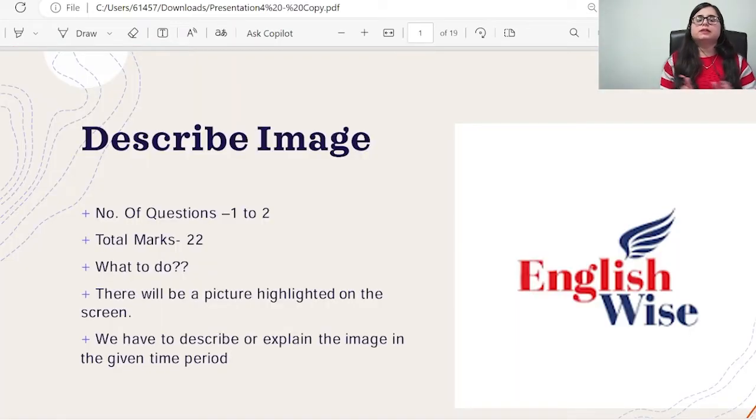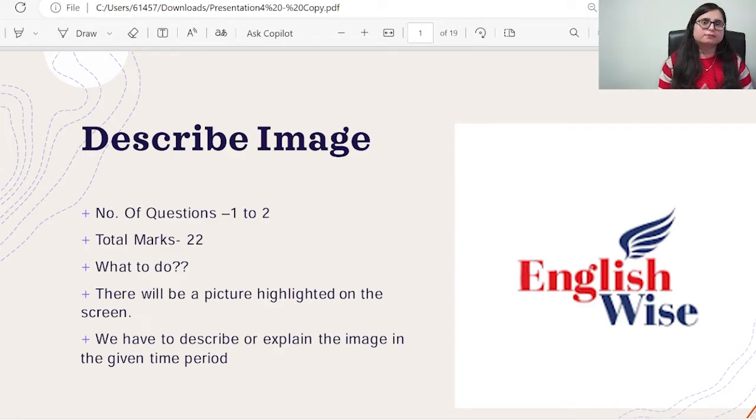Let's learn about the third part of your speaking section, which is describe image. Describe image is the only section which gives points to your speaking part, neither to listening nor to reading. There will be 1 to 2 questions in your test, total marks 22. What you have to basically do is, there will be a picture highlighted on the screen and you have to explain that image in the given time.